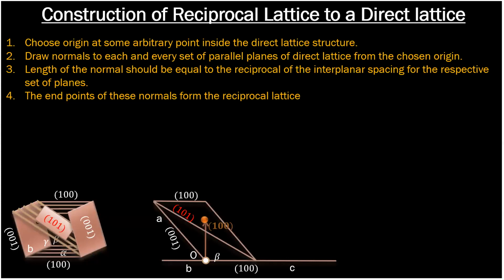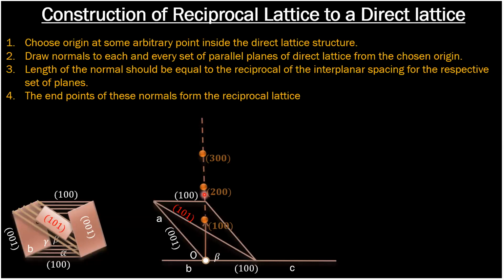Next, we choose this set 001. Now we will draw a normal to this plane, but before that, we can also assume this is the 100 plane. In between these two planes there will be a plane having Miller indices 200. So for plane 200, the interplanar spacing will be 1 upon d200, which will obviously be greater than this length.